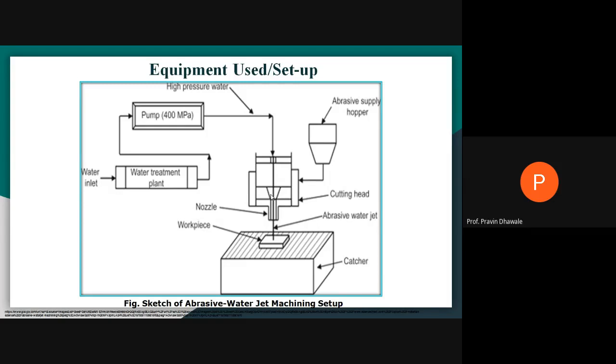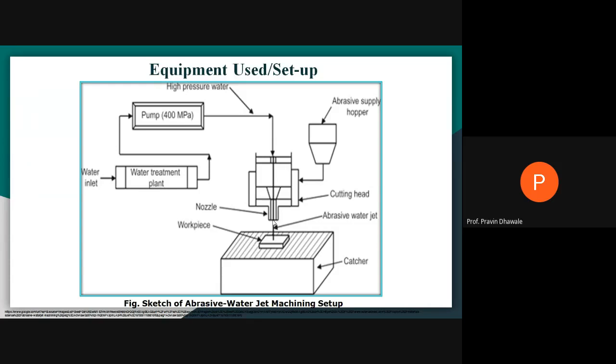So in this mixing chamber, we are getting the mixture of high pressure water coming from the pump and abrasive coming from the hopper. And that mixture of water plus abrasive, when it is passing through this nozzle, what is the function of the nozzle? It will convert pressure energy into kinetic energy, so that at the outlet of the nozzle, or tip of the nozzle, or mouth of the nozzle, you are getting a high velocity abrasive water jet.